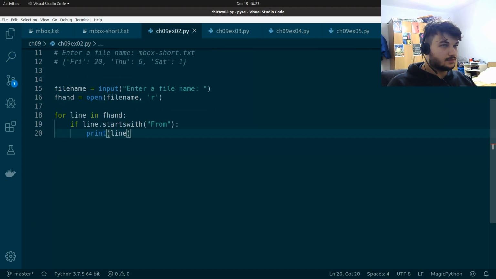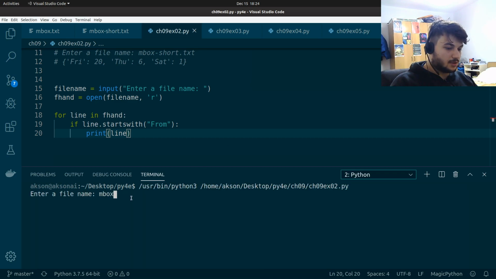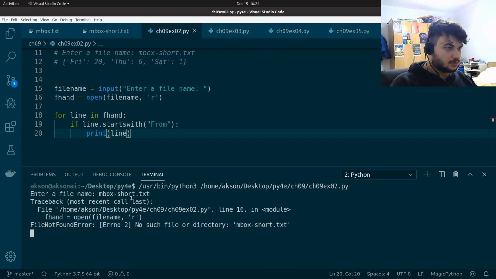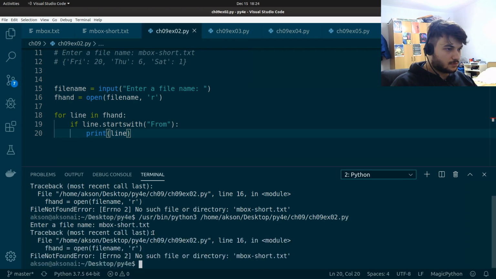Okay, let's run this. I'm going to run it from the terminal here. I'm going to enter mbox.short. Sorry about the error here.